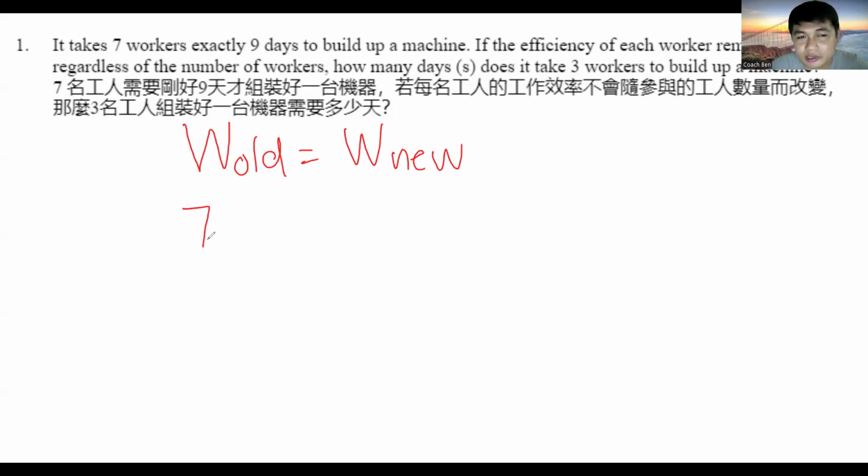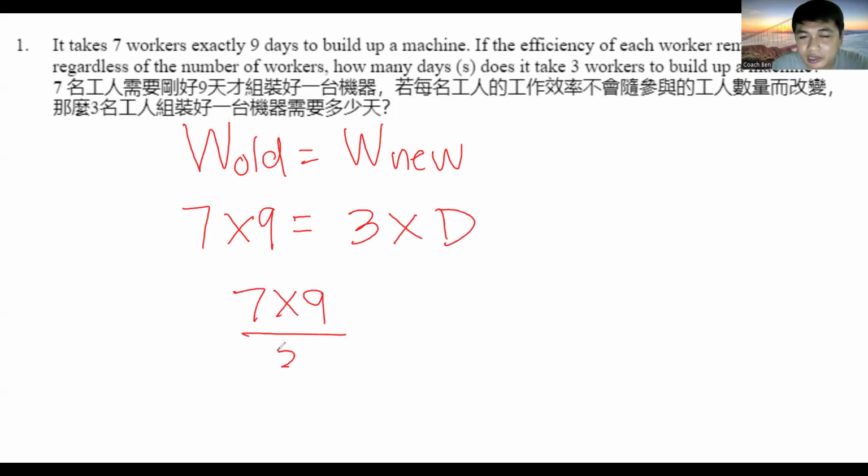If there are extra tasks, like 7 workers, 9 days to build 2 machines, then you can apply that one. But in the context of this problem, we can just use this one. 7 times 9 is equal to 3 times days. So 7 times 9 over 3 is equal to days.